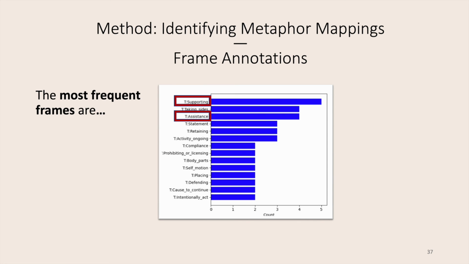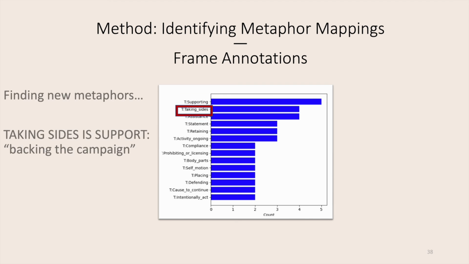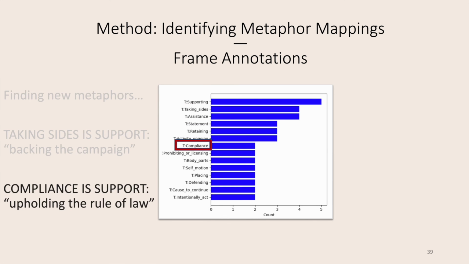And again, we see something like assistance is support, a very common metaphor, but we can also look at some interesting new cases. So for instance, we can look at taking sides, which occurred quite frequently, and we see that taking sides is talked about as support, with sentences such as "backing the campaign." Another example is compliance, where we have a sentence such as "upholding the rule of law," so we also conclude there is a metaphor, compliance is support.